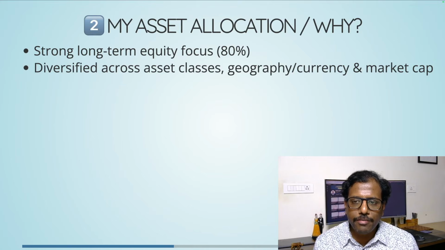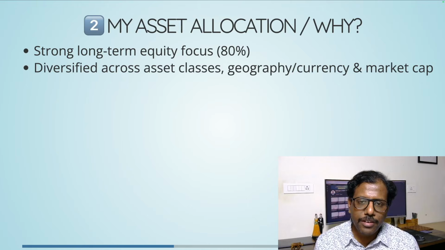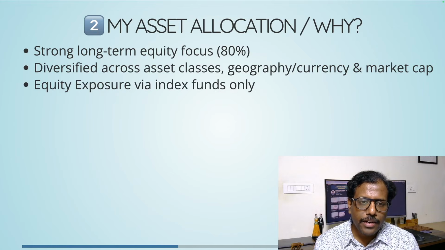And then within India, even by market capitalization, we are diversifying across three market caps: Nifty, Next 50, and mid cap. And equity exposure is via index funds only, so there is no active fund involved, and index funds keep costs low.